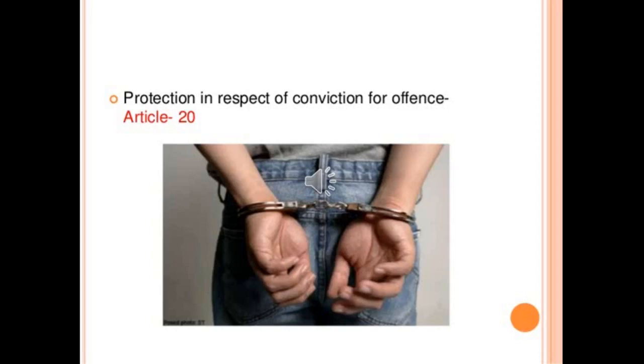Then Article 20 deals with the protection in respect of conviction for offense. That is, if someone gets punishment by a court of law, conviction means the decision of a judge in a court of law that someone is guilty of a criminal offense. If someone is found guilty of an offense, which means an illegal act, he should be protected.